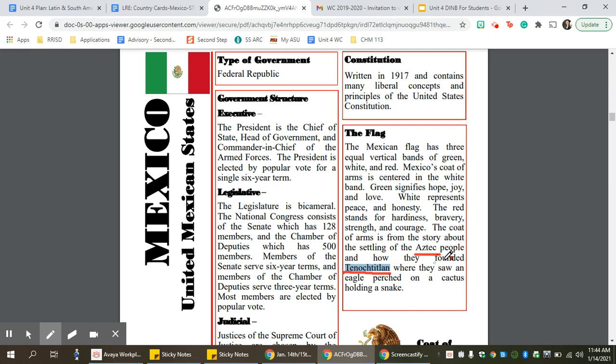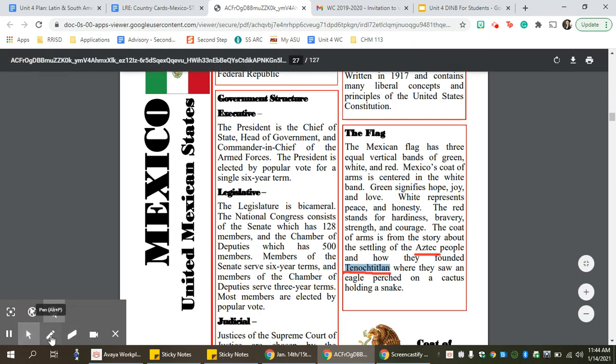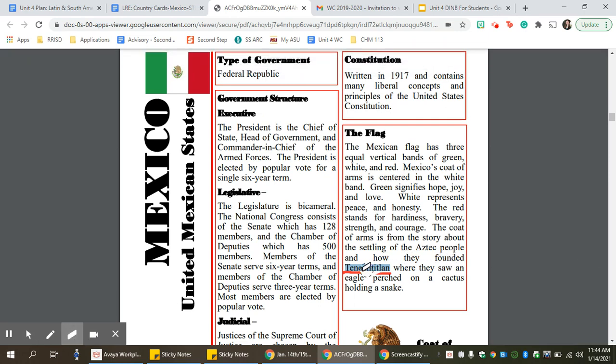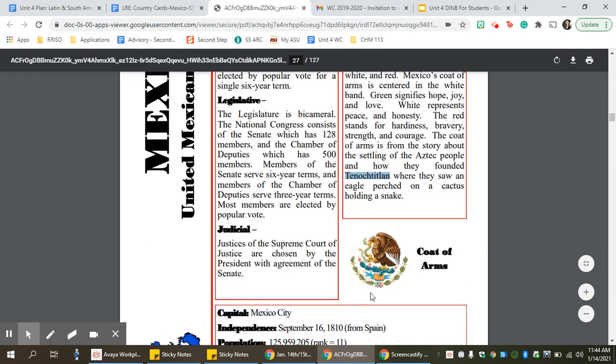So the Aztec people were a group of indigenous people who lived in Mexico before Spain came to explore. And that is how they got this coat of arms. Let me scroll down so that way y'all can see it. Right here. So it has a little eagle with a snake in its beak sitting on a cactus. That is their coat of arms, and you will see it in the middle of their flag.